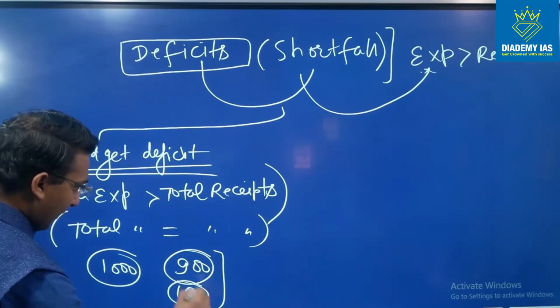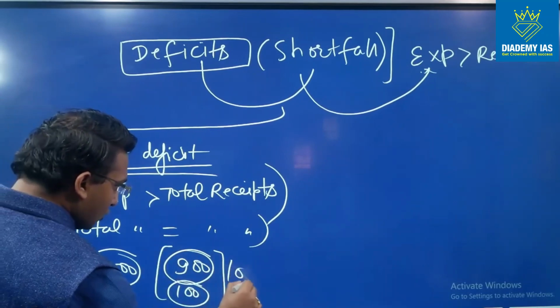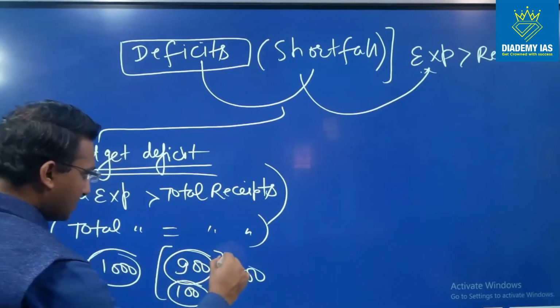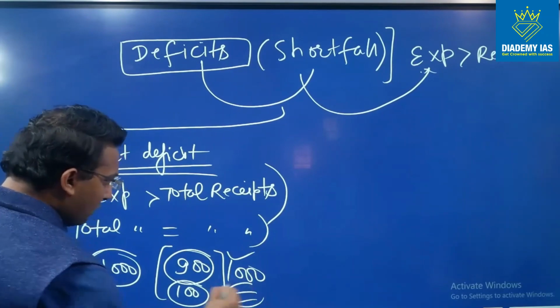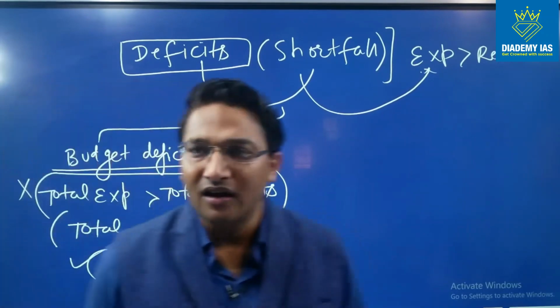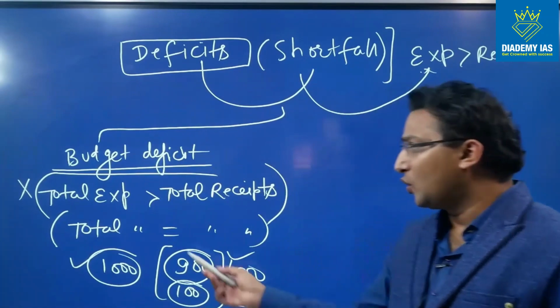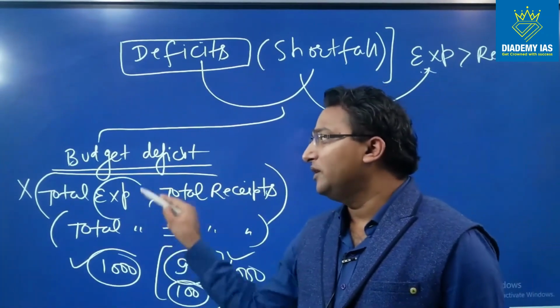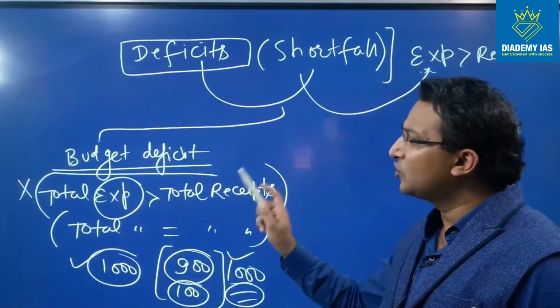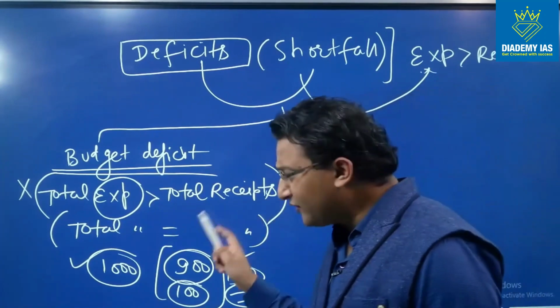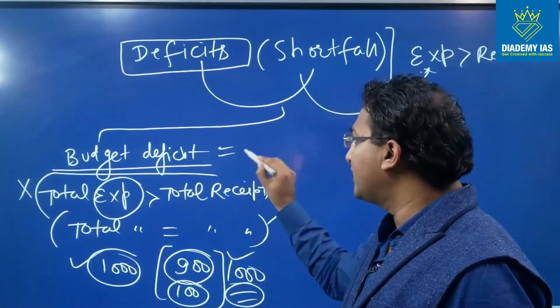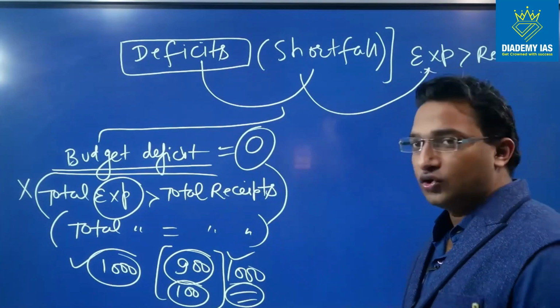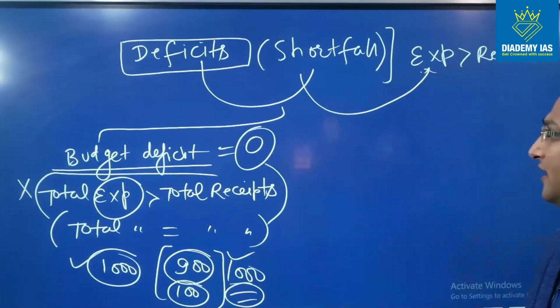So total receipt becomes 1000. So total expenditure and total receipt will always be equal, because unless and until we have the receipt equal to expenditure, the expenditure cannot be met. So in case of budget deficit, it is always zero. So this is the first kind of deficit.